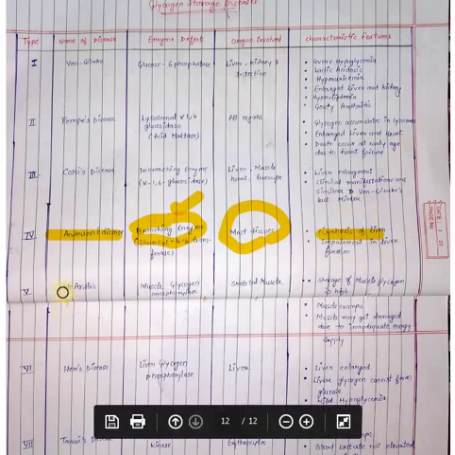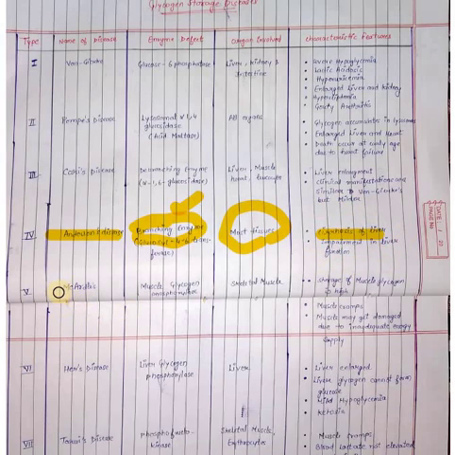And fifth type is McArdle's disease. The enzyme is muscle glycogen phosphorylase, the organ is skeletal muscle, and its characteristic features are very high storage of muscle glycogen, muscle cramps, and muscles may get damaged due to inadequate energy supply.